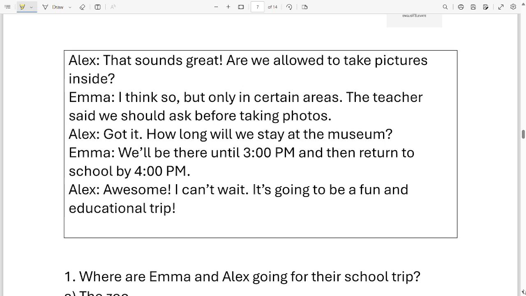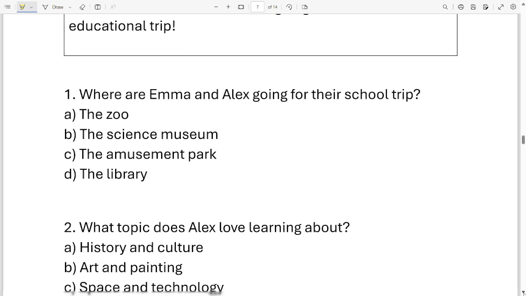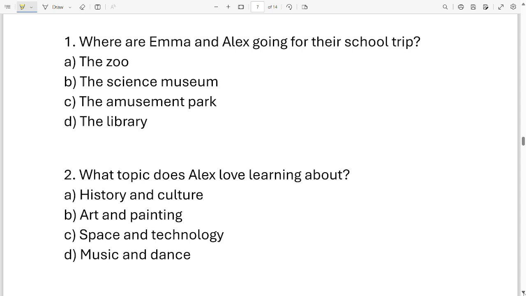Now that we have read the passage, let's quickly answer the questions that follow. Okay? First question, where were Emma and Alex going for the school trip? Okay, your options are the zoo. Next option, the science museum. Next option, the amusement park. And the last option, the library. These are the four options. Which one of them is correct? It is option B, the science museum.